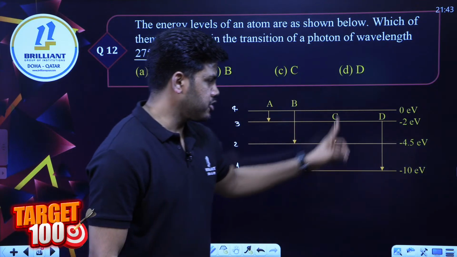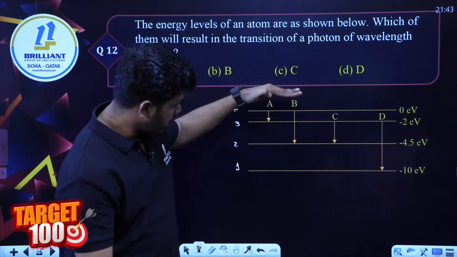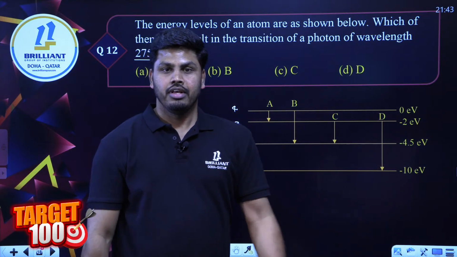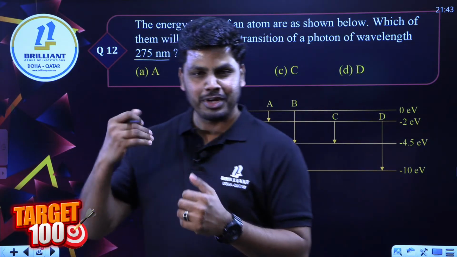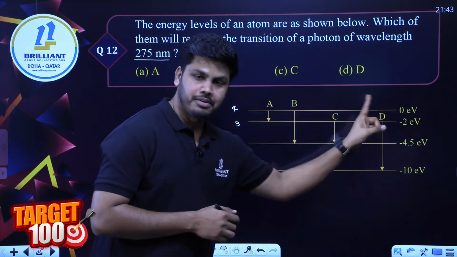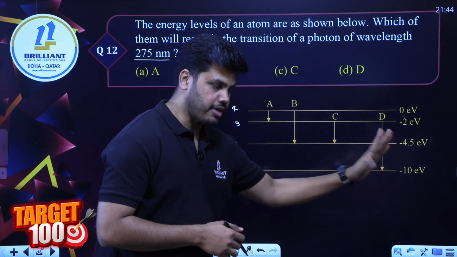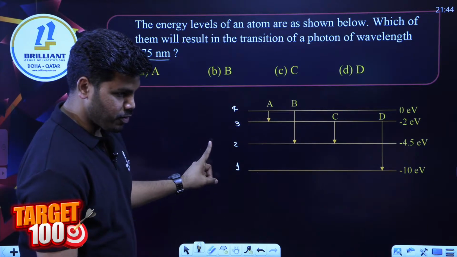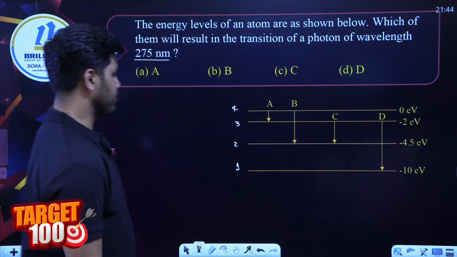All the transitions will emit radiation, because it is coming from a higher energy level to a lower energy level. So there will be emission of radiation, and each radiation will have a different wavelength because their energy levels are different. Let's find it out.